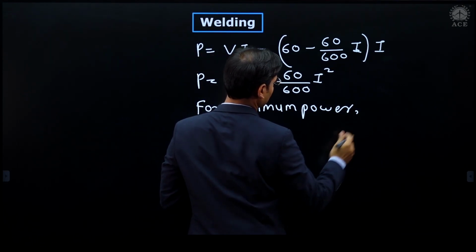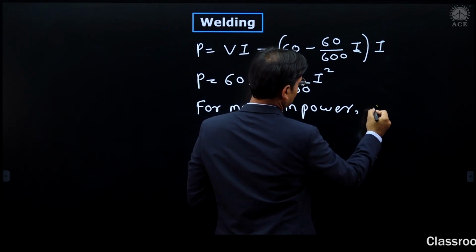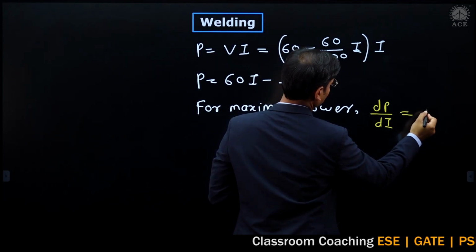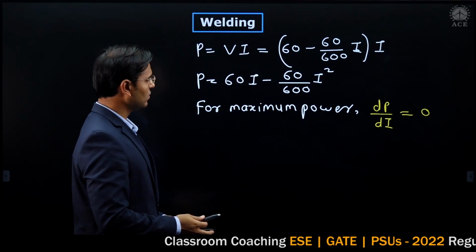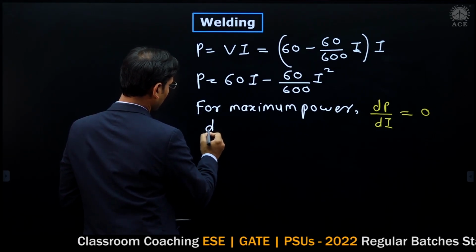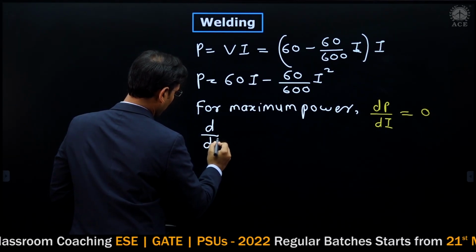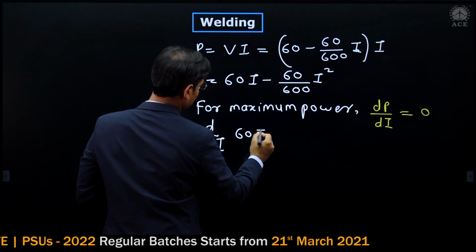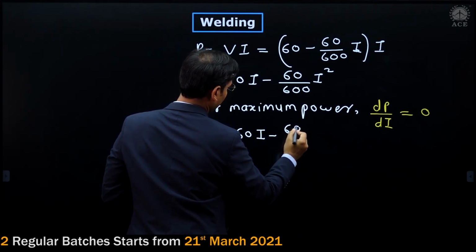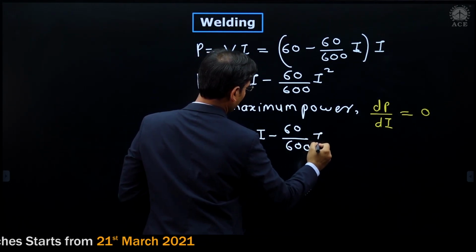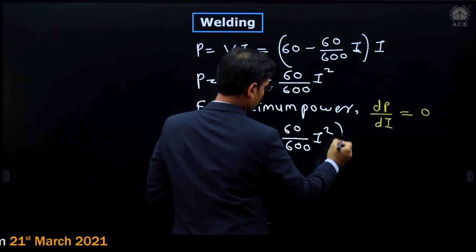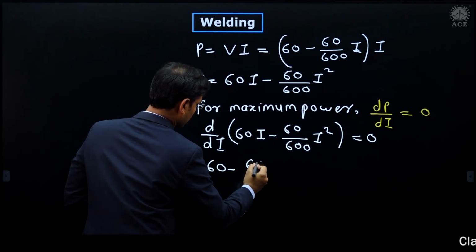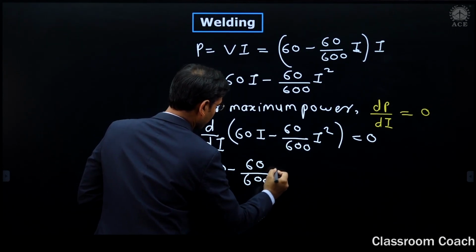For maximum power, dP by dI is equal to 0. Then I am taking the derivative of this power with respect to current I. The same equation I am writing: 60I minus 60 divided by 600 into I square is equal to 0. Then 60 minus 60 divided by 600 into 2I is equal to 0.